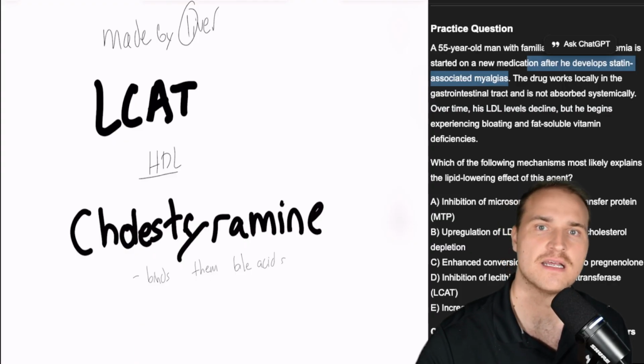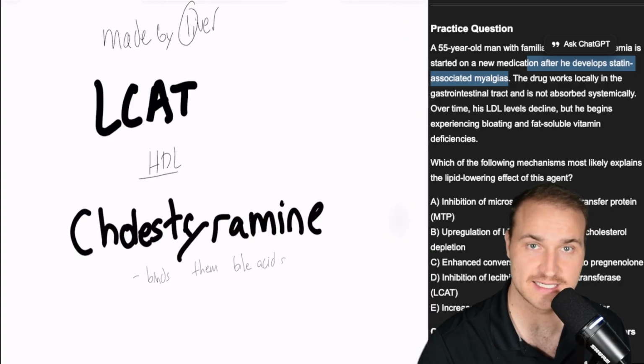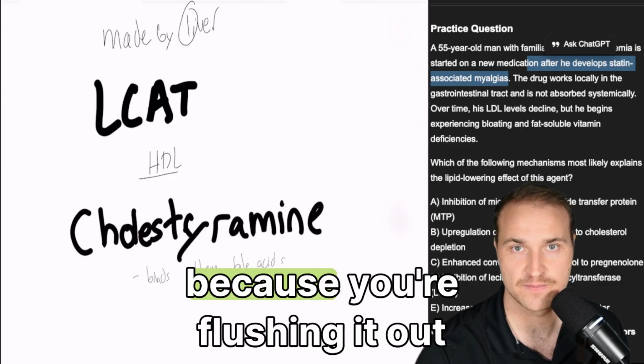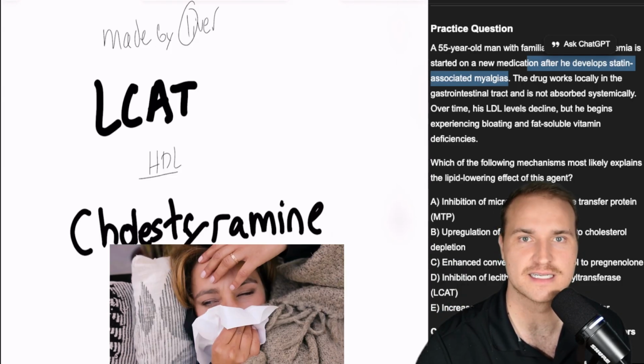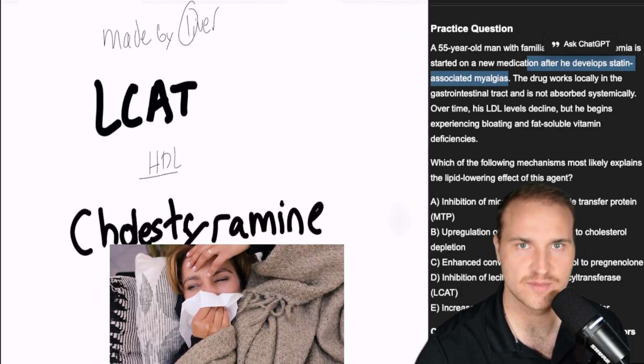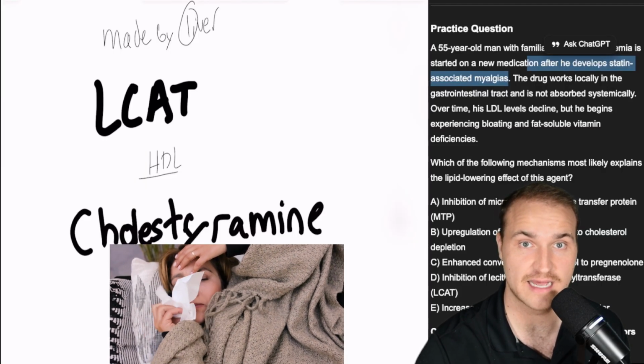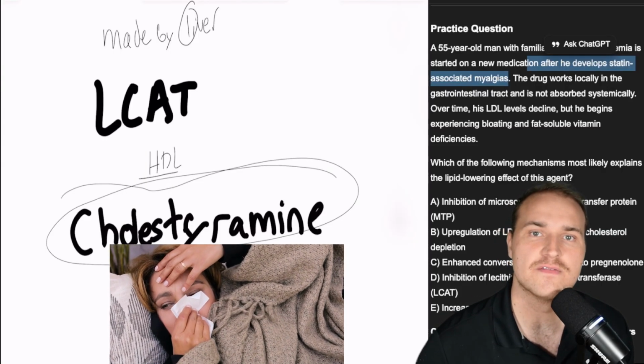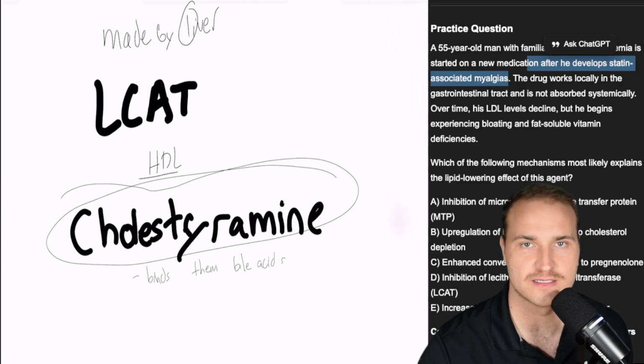So think of this as you're flushing out the bile, so the liver panics and uses more LDL cholesterol to make bile. And that means your LDL is going to drop because you're flushing it out and you need that stuff. You know, it's like tissues. Yes, they're useful if you're sick, but then they're used up and so you have less tissues in the box after you've been sick. All right, so this guy right here delivers dietary triglyceride to the body.